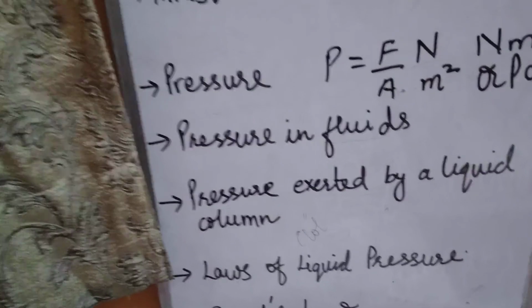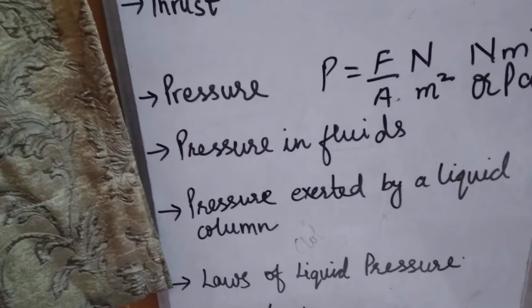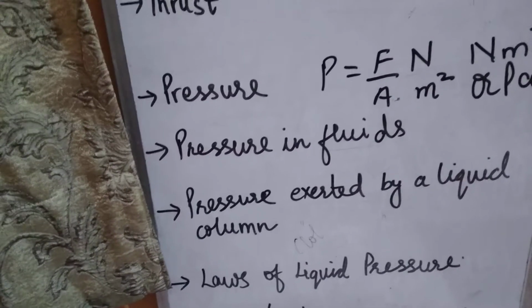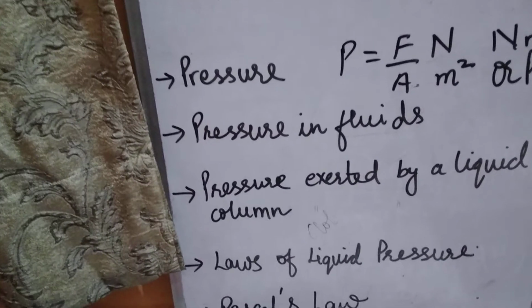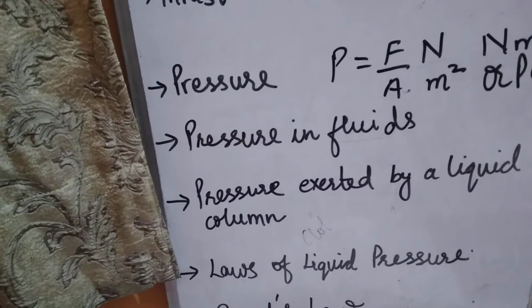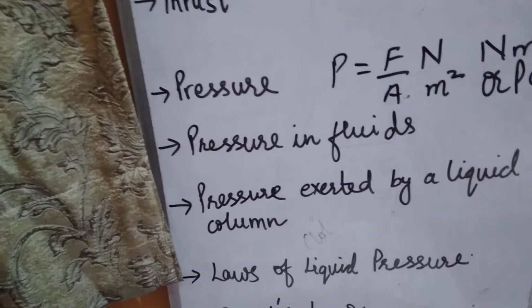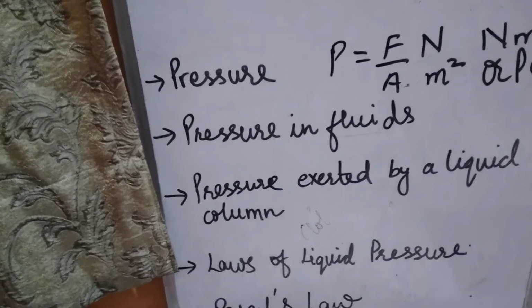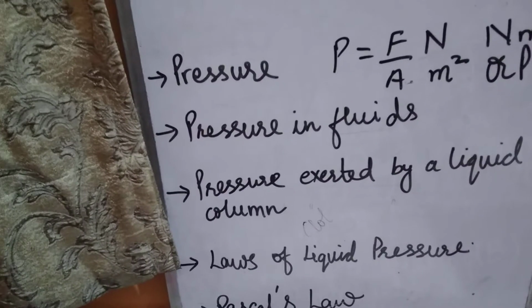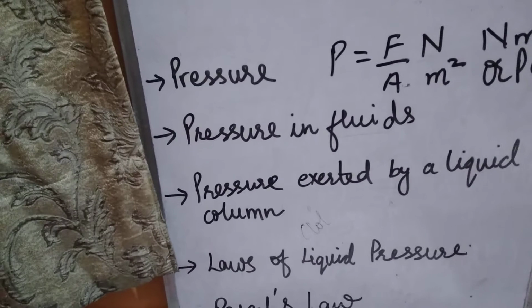A solid exerts pressure on a surface due to its weight. Similarly, a fluid also exerts pressure due to its weight. A solid exerts pressure only on the surface on which it is placed, and it always acts downwards. But a fluid exerts pressure on the bottom as well as on the walls of the container due to its tendency to flow.